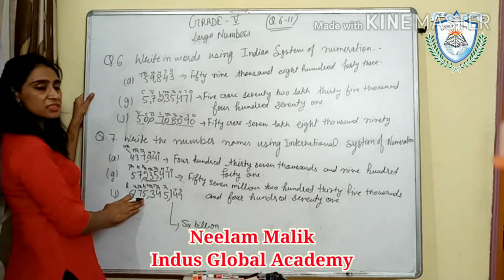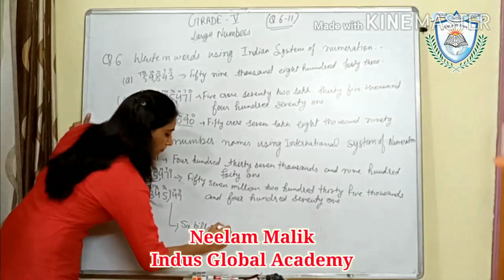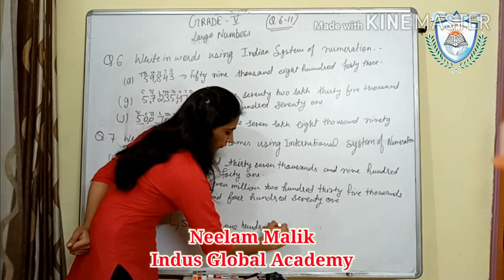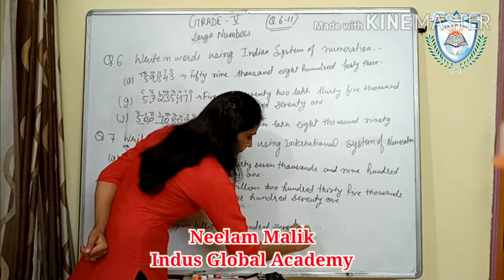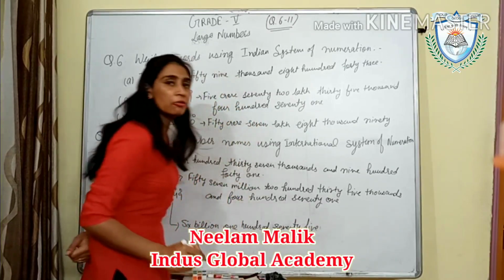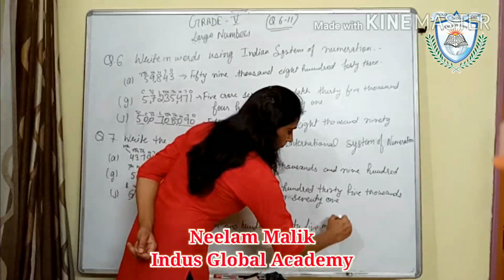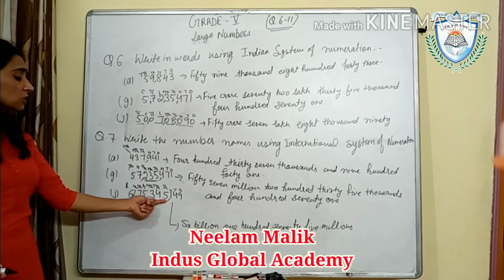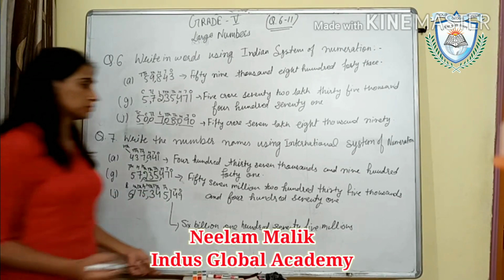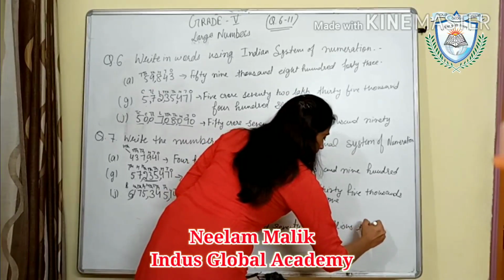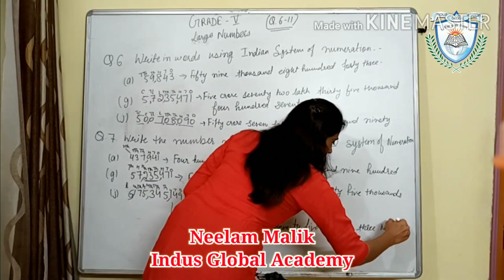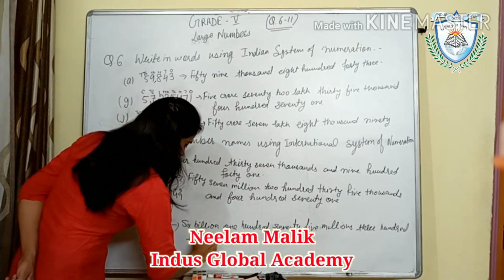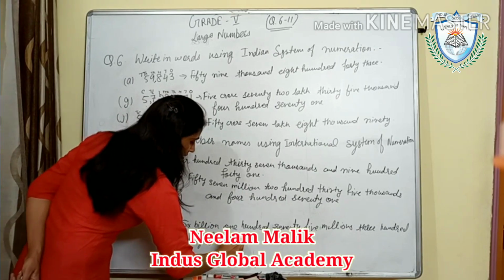Okay, 175 millions. After that this is the thousands period, 345,000.